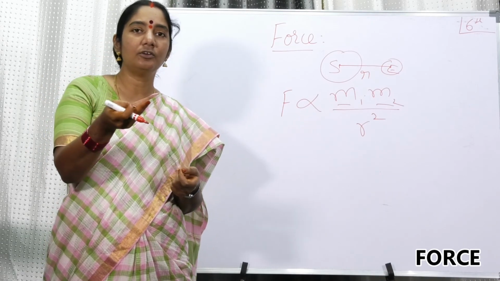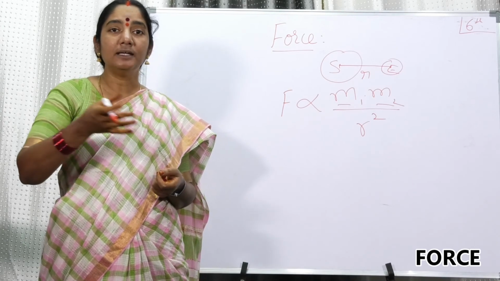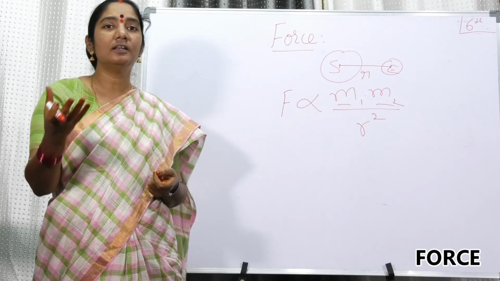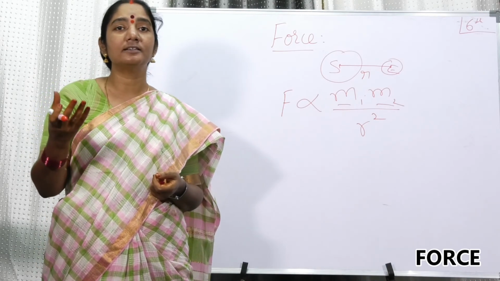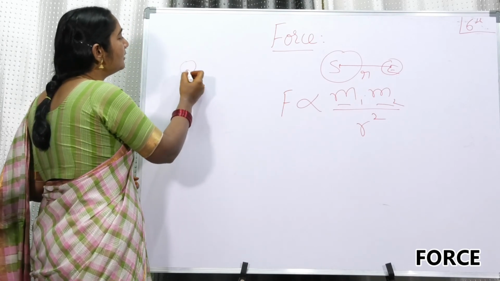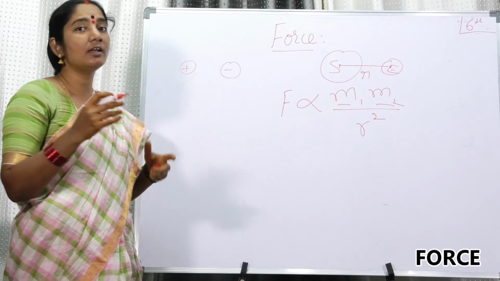You bring that scale near to it, it keeps attracting those pieces of paper. Means what? Means there is an electric charge. So my dear friends, here in electricity we have two charges, a positive charge and a negative charge. Because two charges are there, we have two forces.